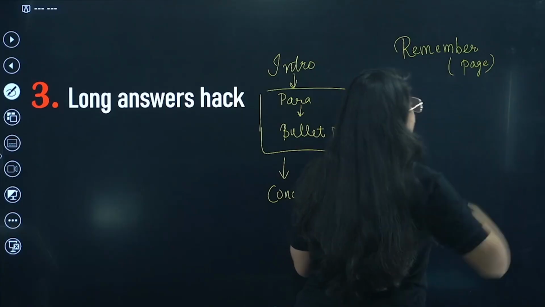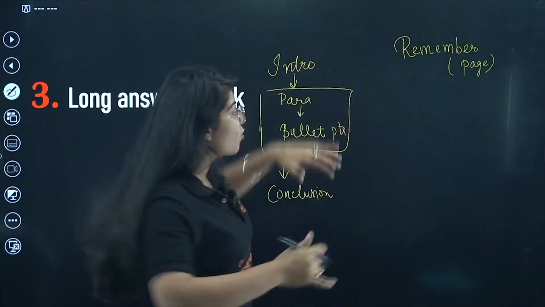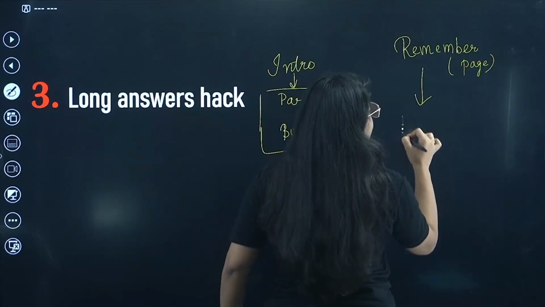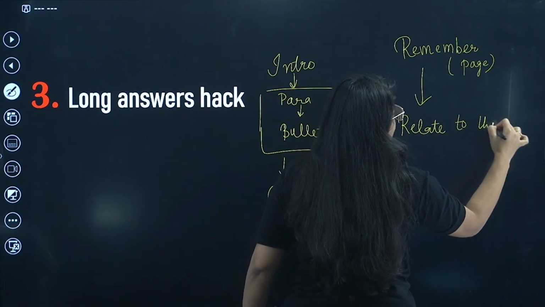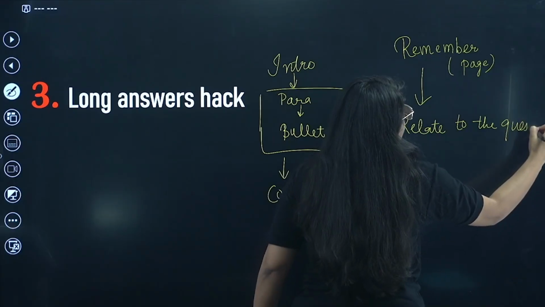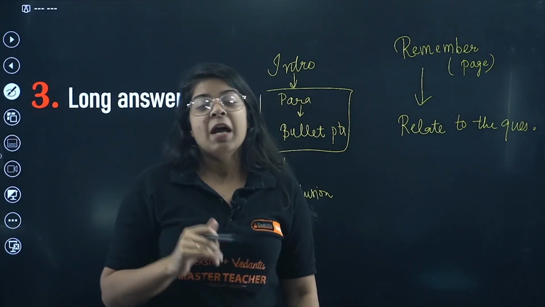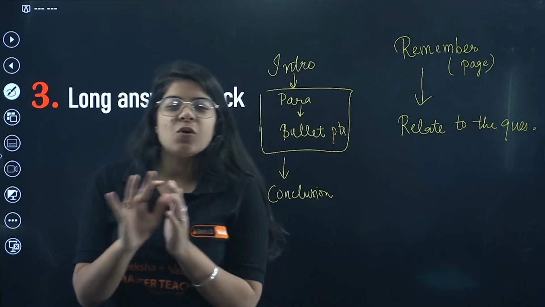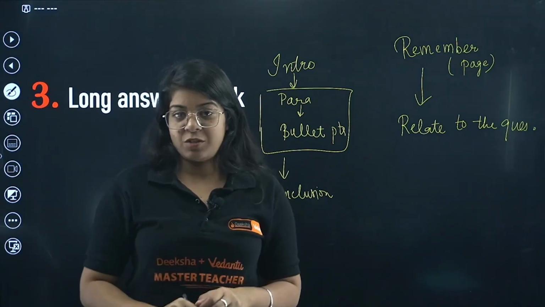Was there a diagram? Was there a flow chart? Was there any other image? Was there any heading? And from that, try to relate it to the particular topic in the question. Okay, maybe you won't remember the exact line, maybe you won't remember the exact concept, but it will bring you a little closer to the answer that you actually have to give in the question paper.